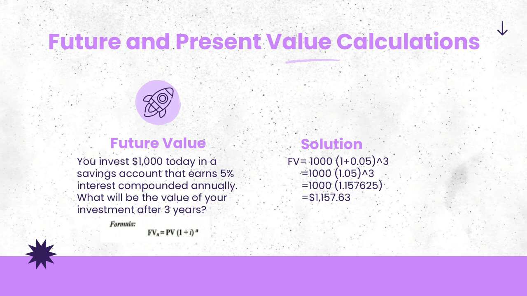Then it will become 1,000 multiplied by 1.1576. Then we will get 1,157.63. So the future value of your investment after 3 years will be approximately $1,157.63.